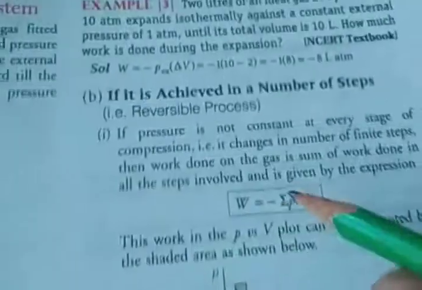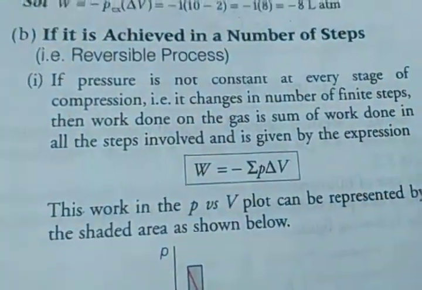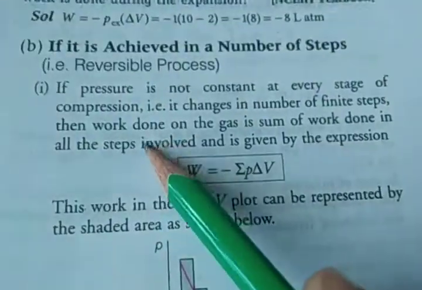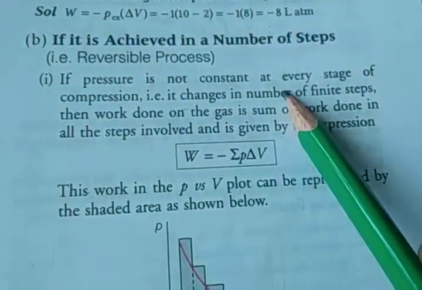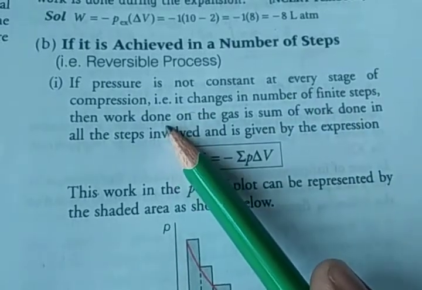But if it is achieved in a number of steps, like a reversible process, the pressure is not constant at every stage of the compression.